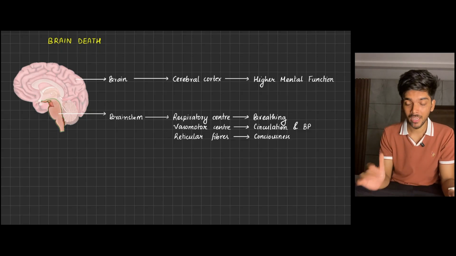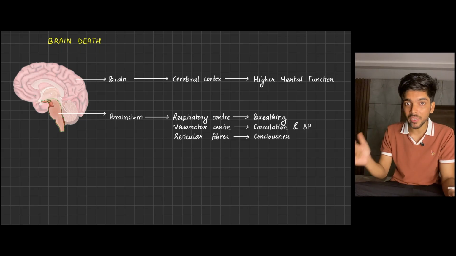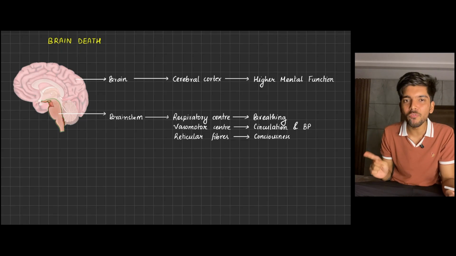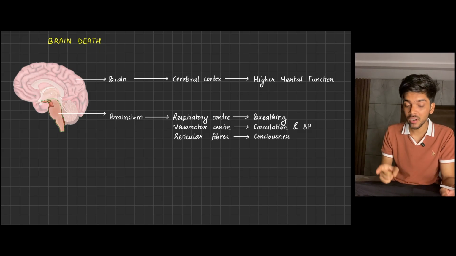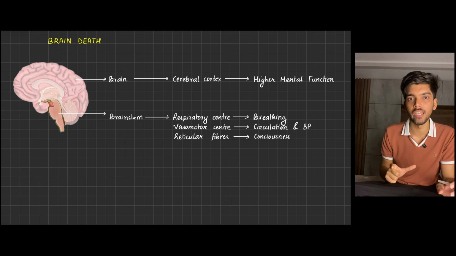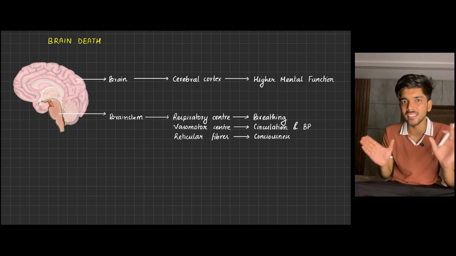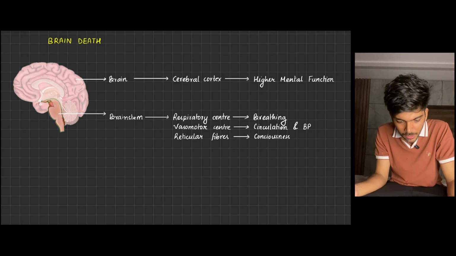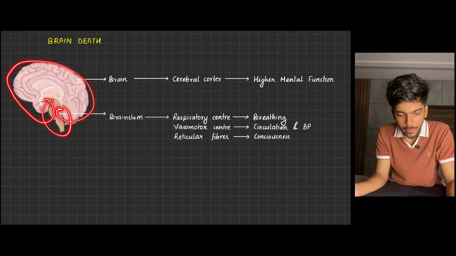But trust me, in the next 5 to 10 minutes, if you listen carefully to me, I will make sure that the difference between coma and brain death is going to be crystal clear for you. I'll start from basics, the anatomy itself. So the central nervous system contains brain and brainstem.